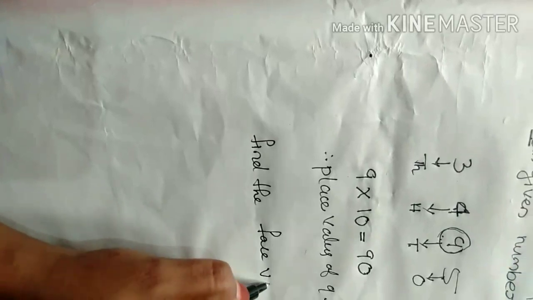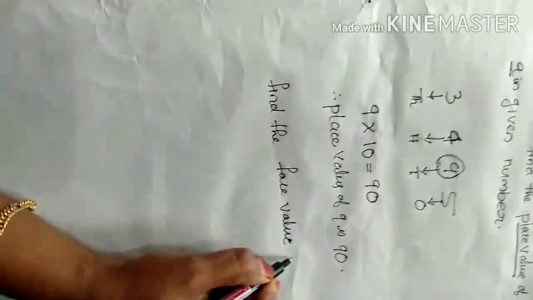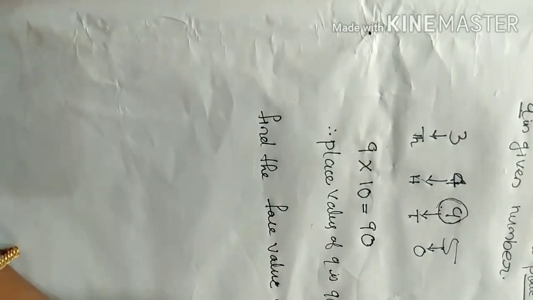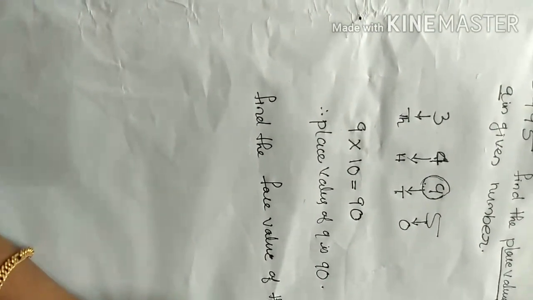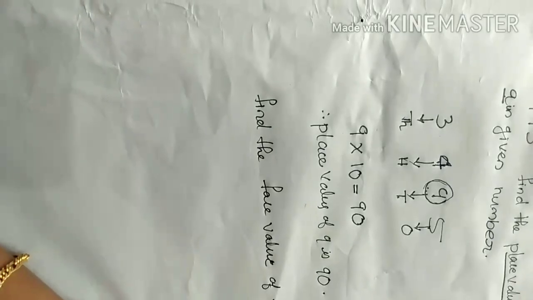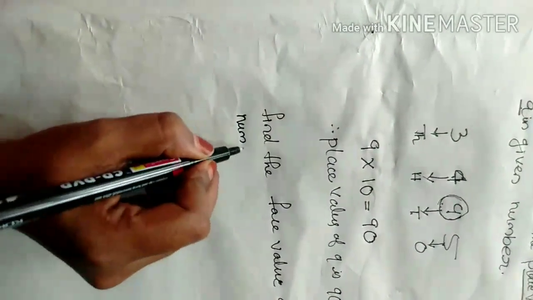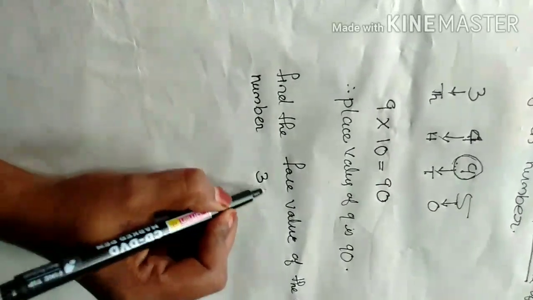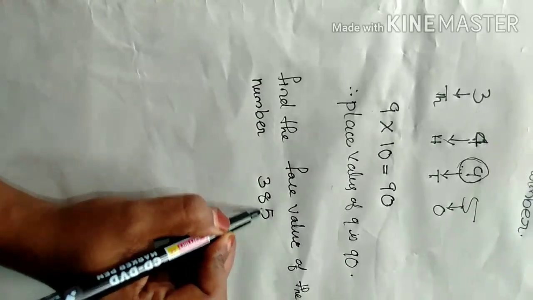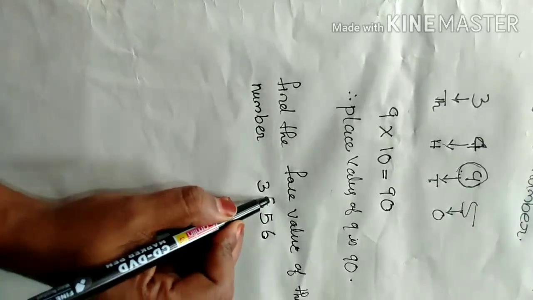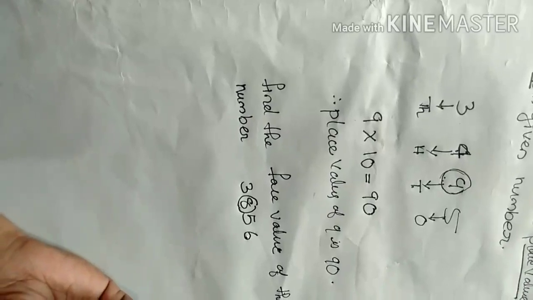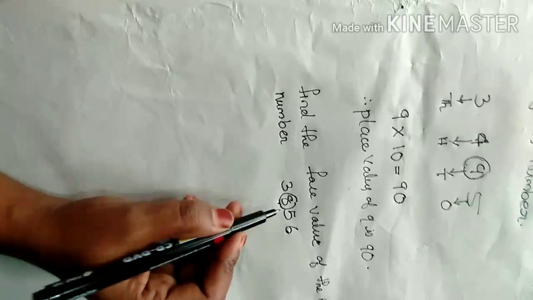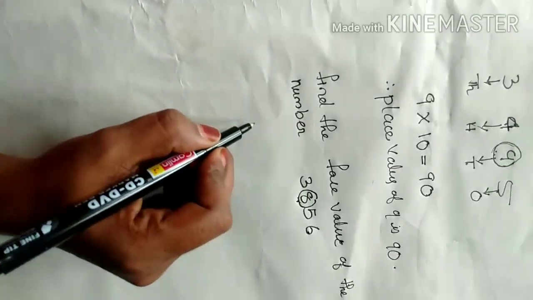Then another example, look. Find the face value of a number, 3856. What is the face value of 8 in 3856? How can we find the face value?